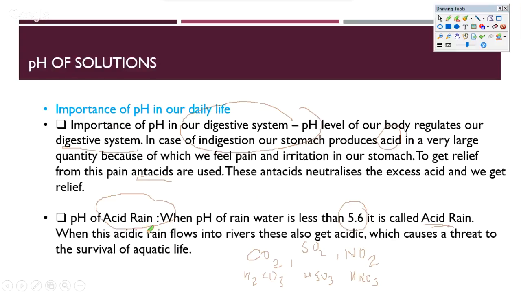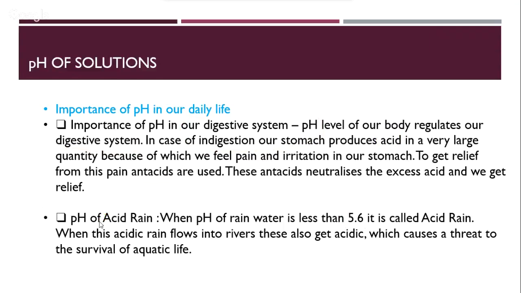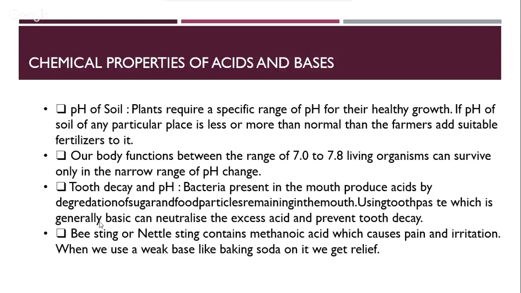Obviously metal oxides are not gaseous enough to be present in the atmosphere, and therefore we do not have basic rain, right? We have only heard of acid rain, but this poses a lot of threat to human life because it corrodes our metals, it corrodes a lot of systems that we have, and is also harmful for our human body.